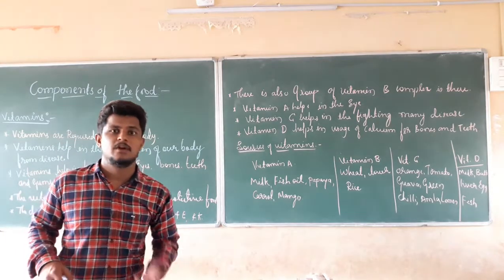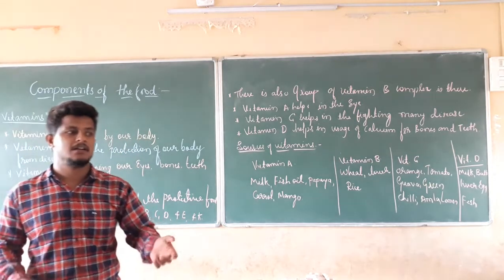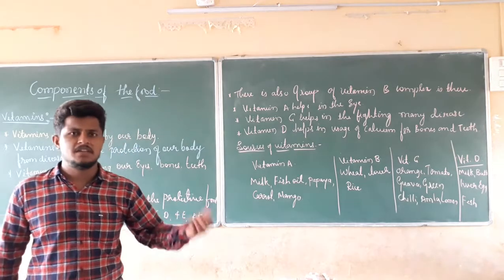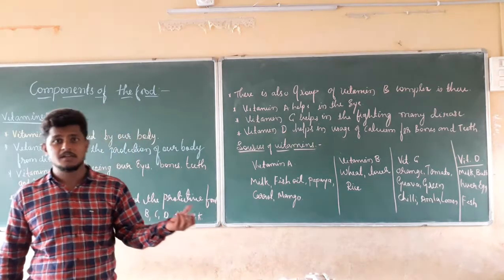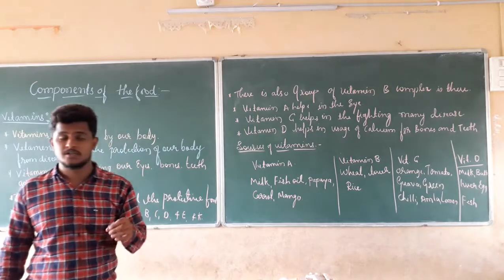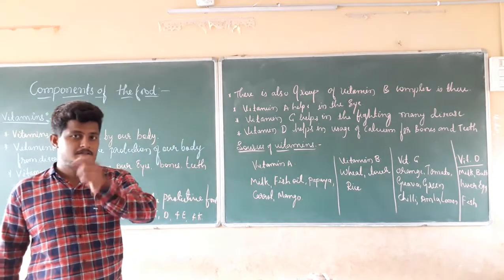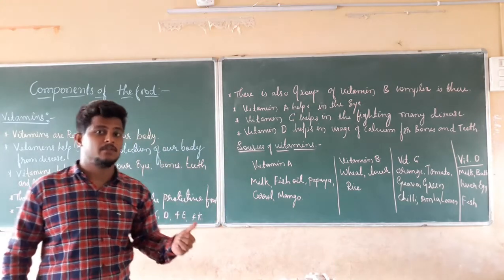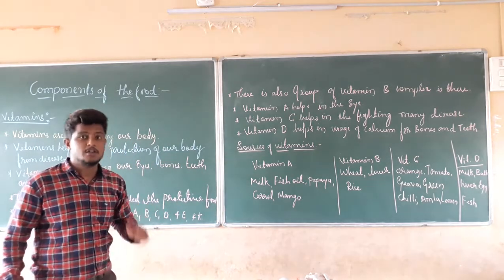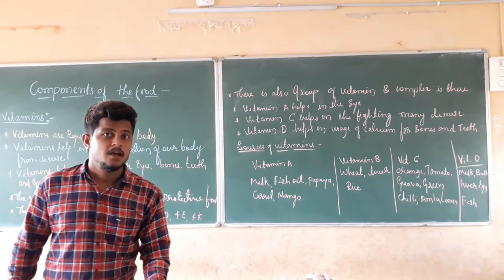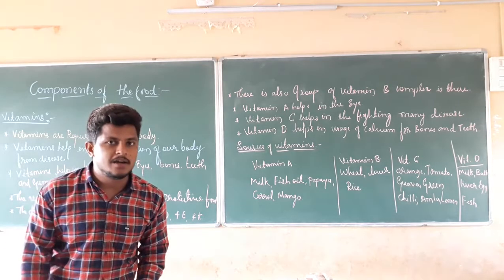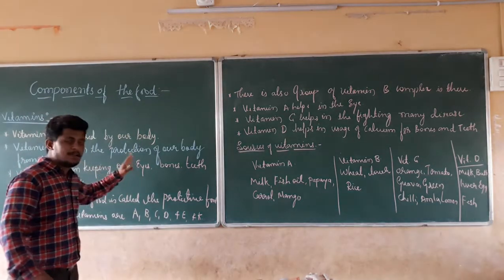For example, we have to eat chicken, mutton, egg, vegetables, everything, and we have to eat sugar. We have to drink sugarcane juice. For that, we first have to remove the covering of the sugarcane using our teeth only, so that teeth should be stronger. How are teeth going to become stronger? By intake of vitamins.